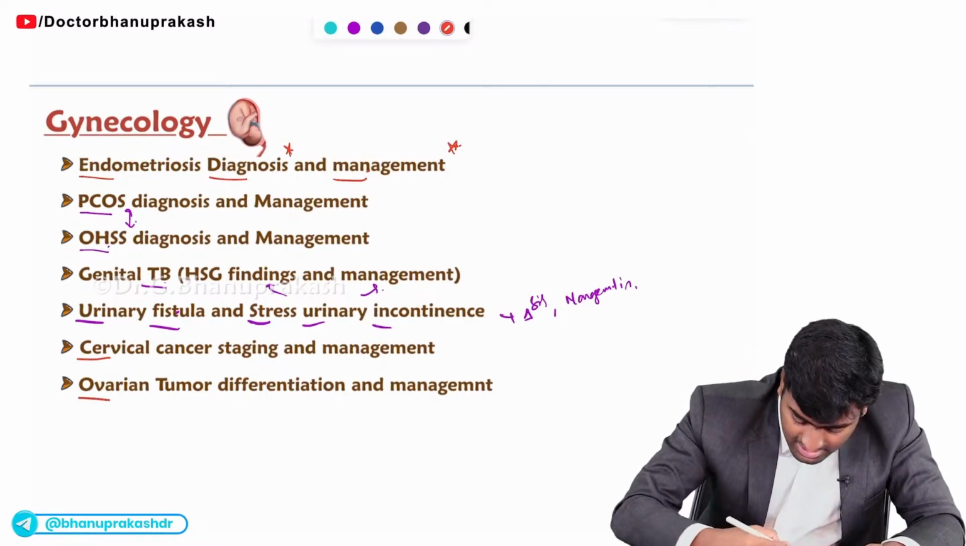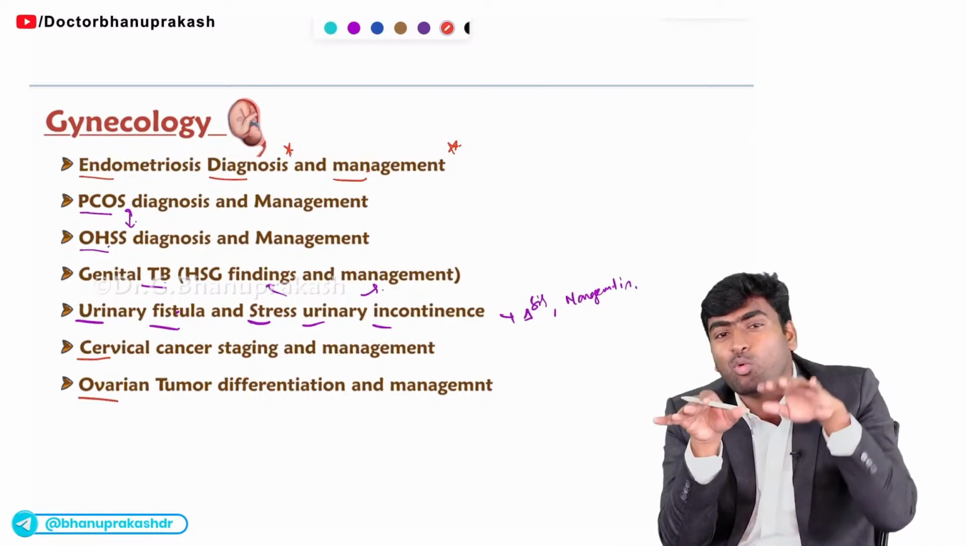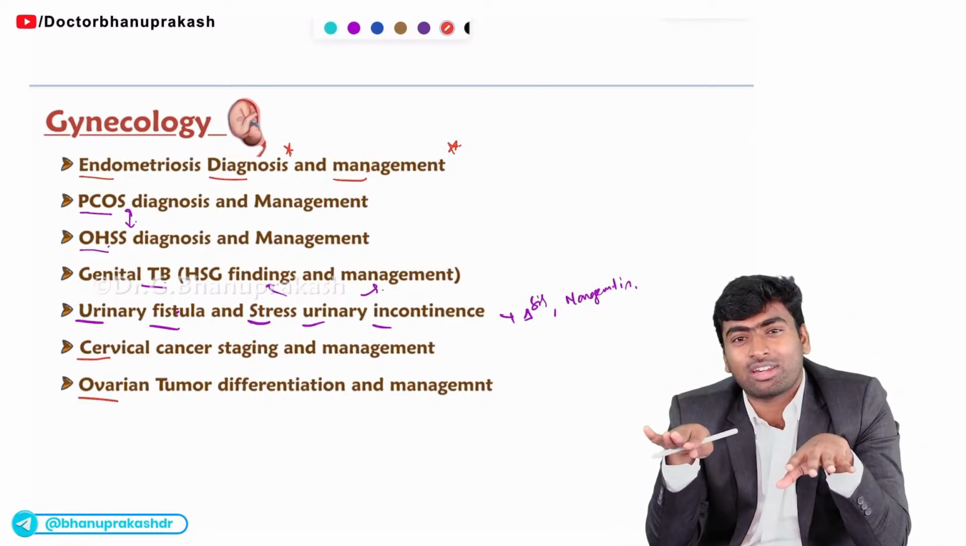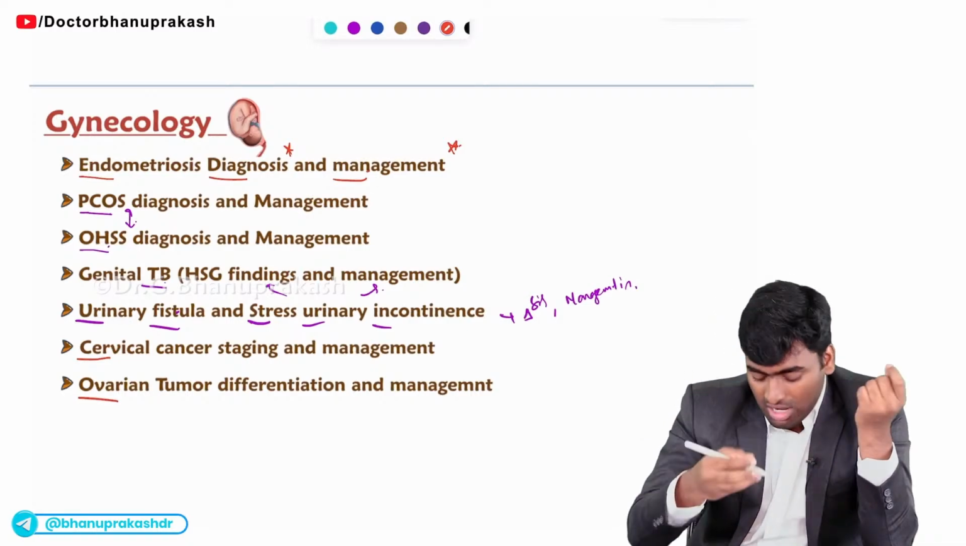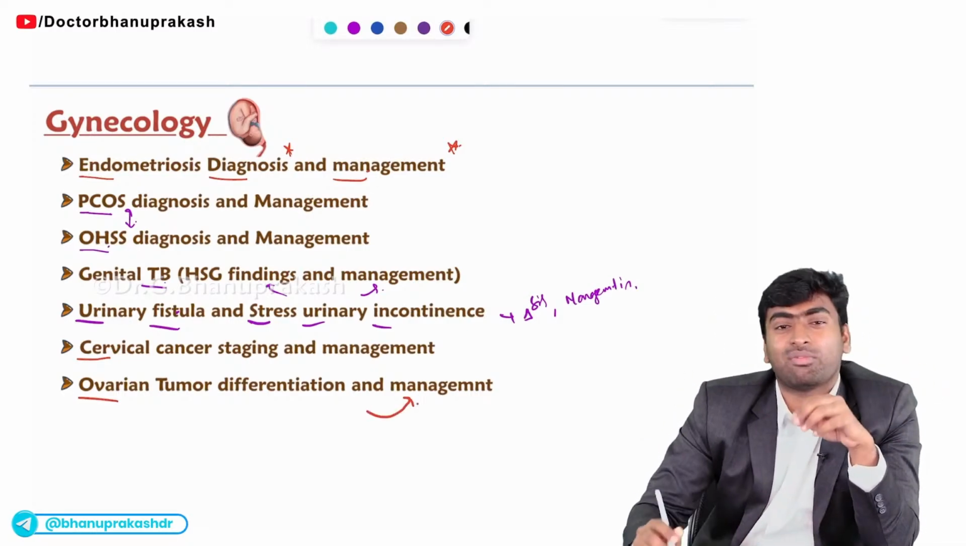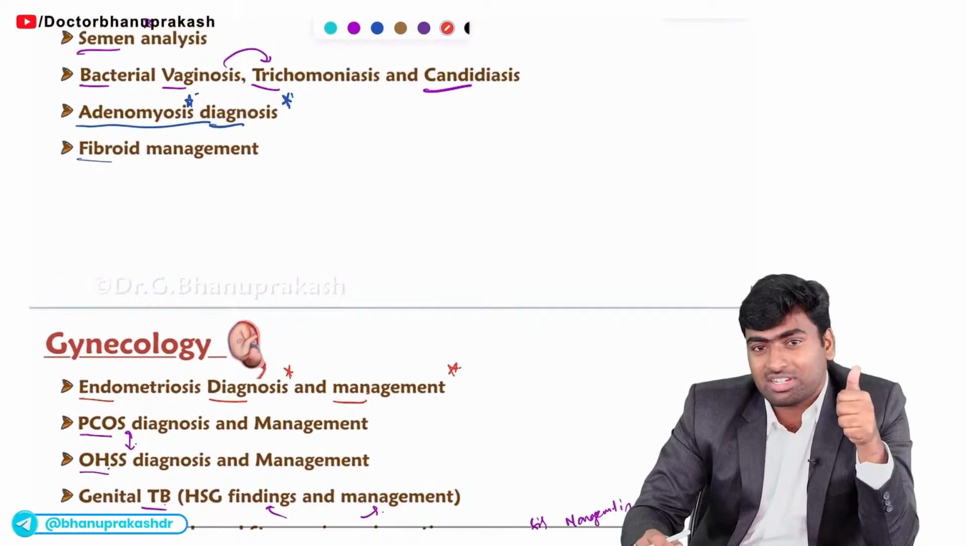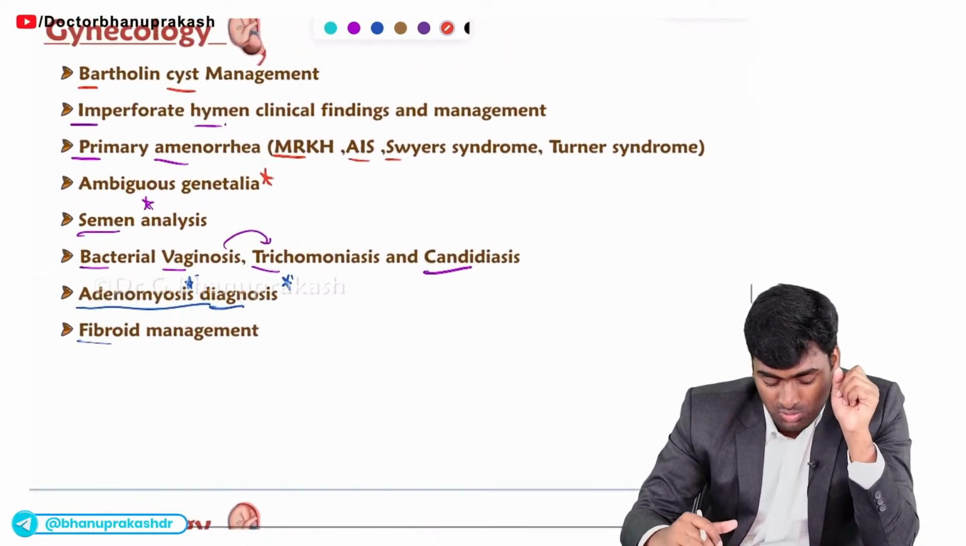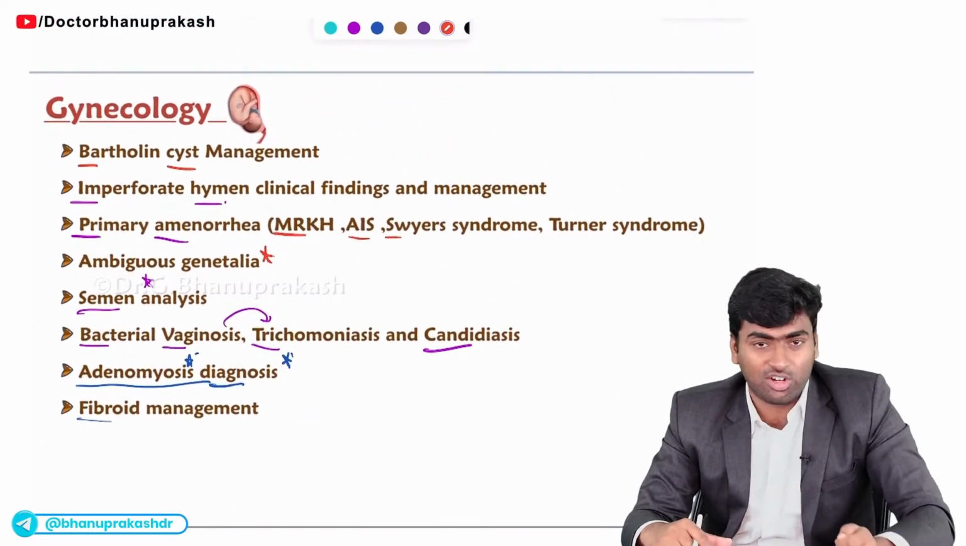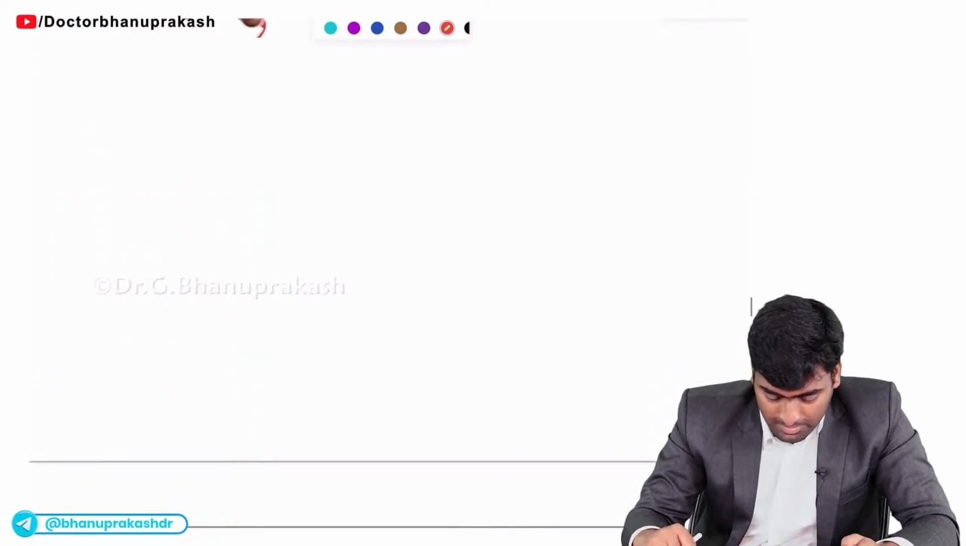Whereas in ovarian cancer, you should know how to differentiate one ovarian cancer from the other, and also you should know what is the management for these types of ovarian cancers. Okay, this differentiation part and the management part. So these are the very important topics from the gynecology part. We'll move on to the obstetrics part.